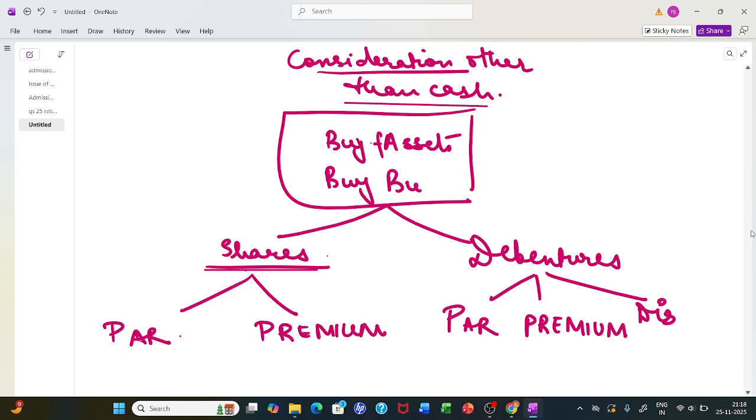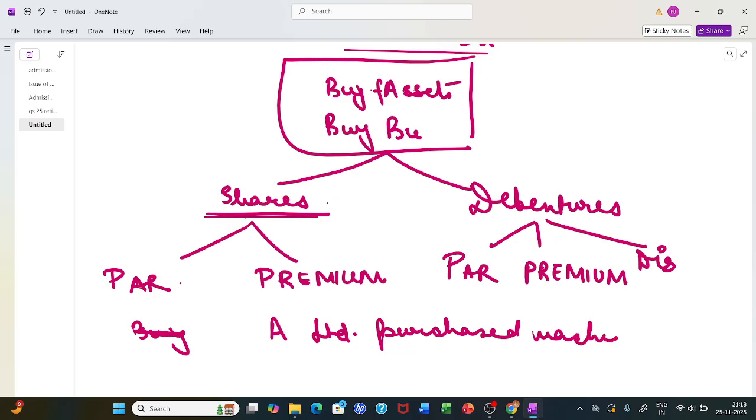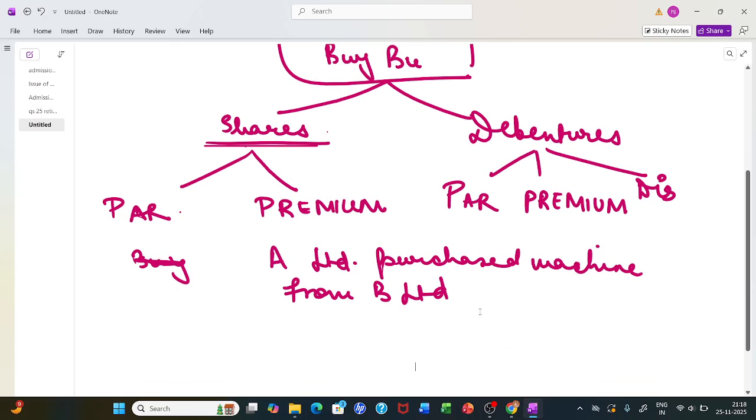Now let's first concentrate on buying of a fixed asset. Let me make an example for you. Say A Limited purchased a machine from B Limited for rupees 4,50,000.